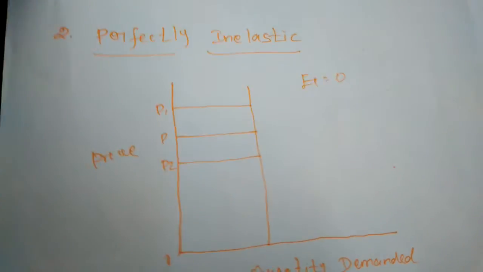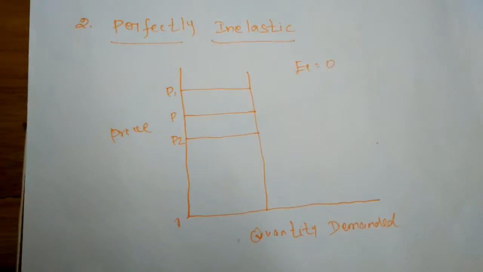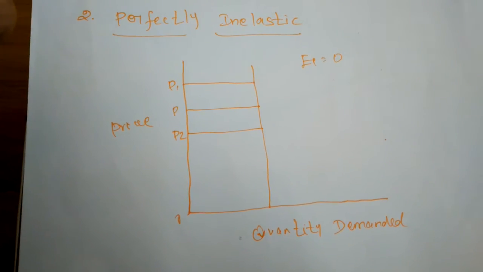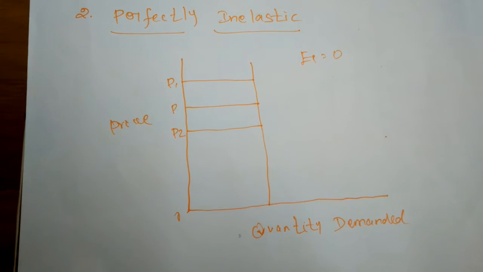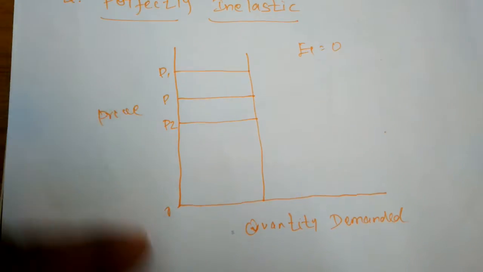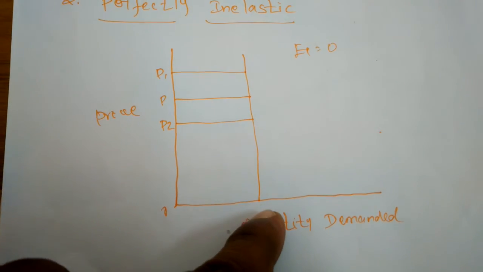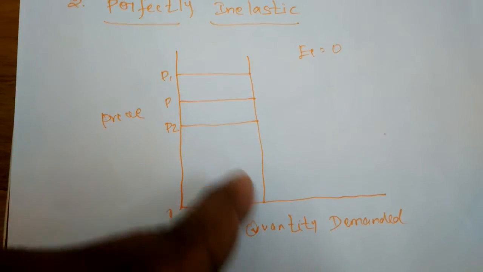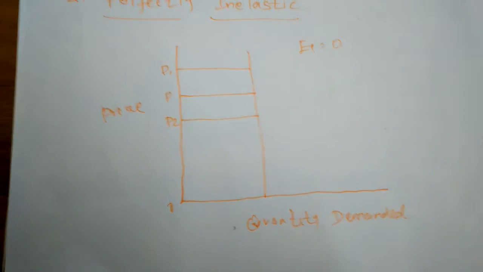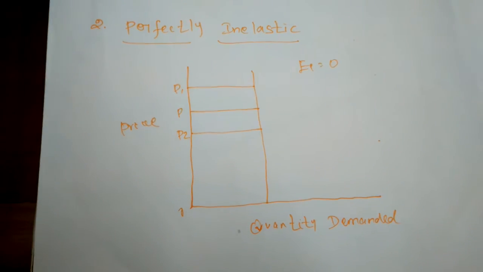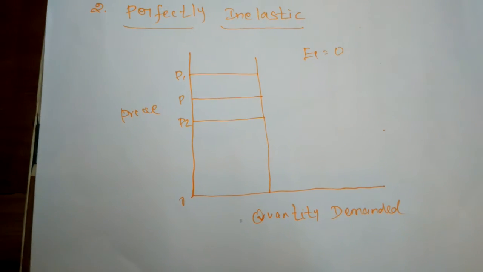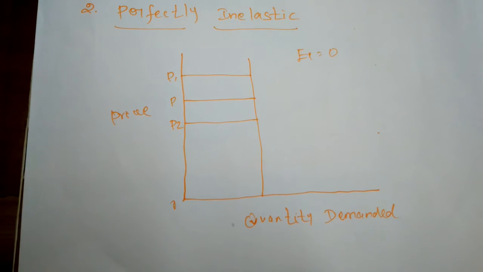Next, perfectly inelastic. Perfectly inelastic means a change in the price of that commodity will never change the demand for it. Even if the price of the commodity is increased or decreased, the demand will never change. It will always be a straight line, because the quantity demanded is not determined by the change in price. For example, sugar patients always need to take one tablet daily.